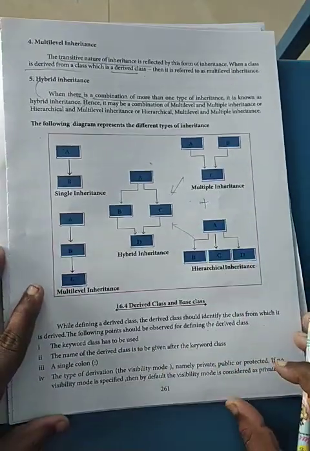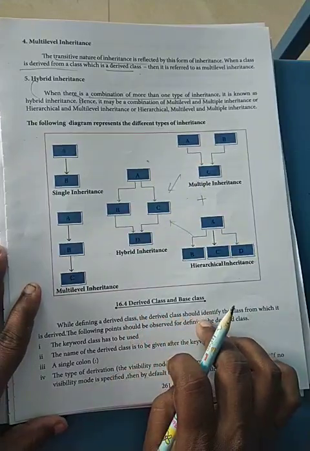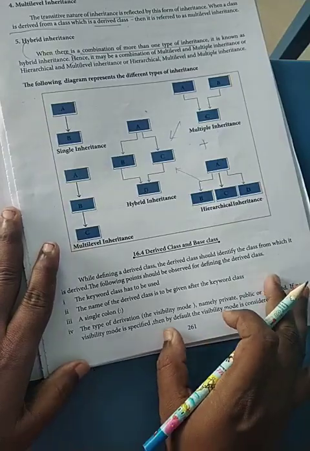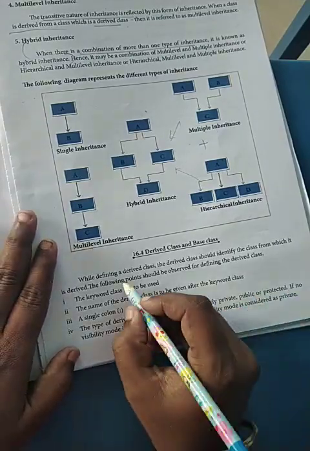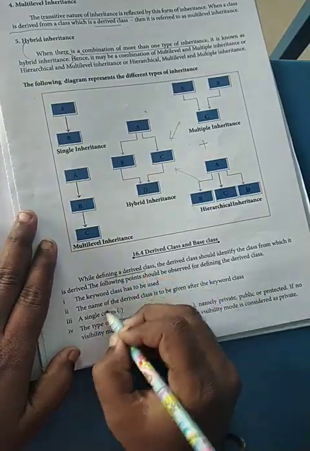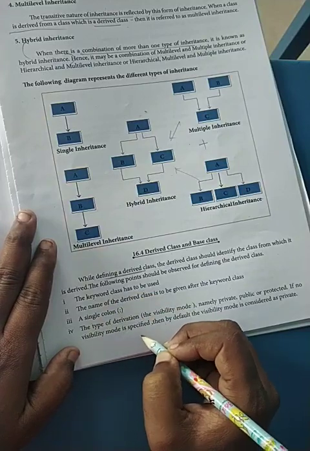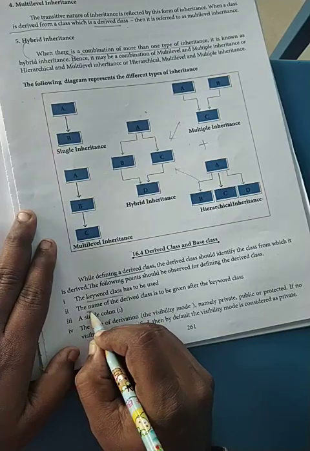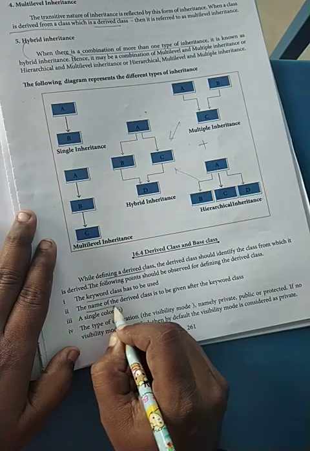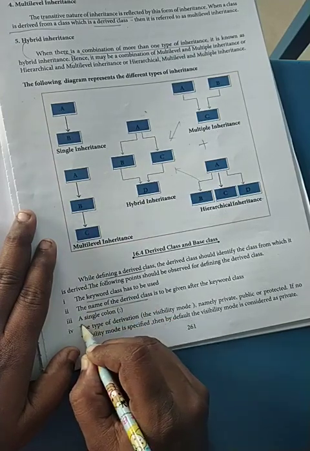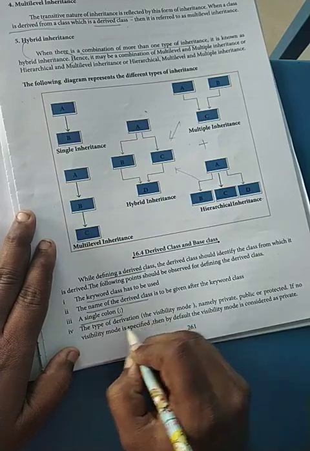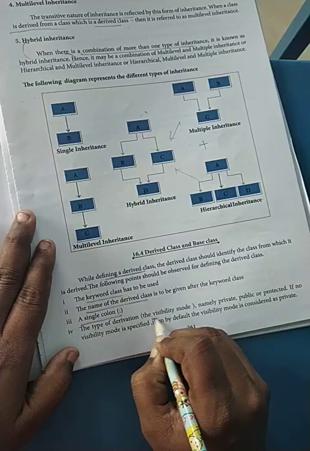Now coming to the derived class and the base class. While defining the derived class, the keyword class should be there, then the name of the derived class, then a single colon, and then you should give the visibility mode.